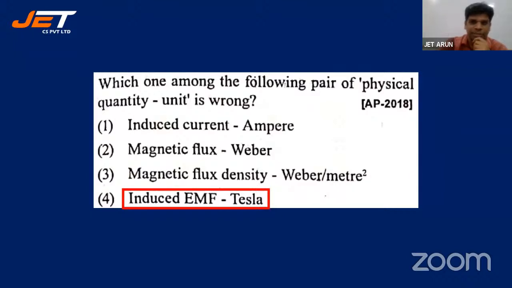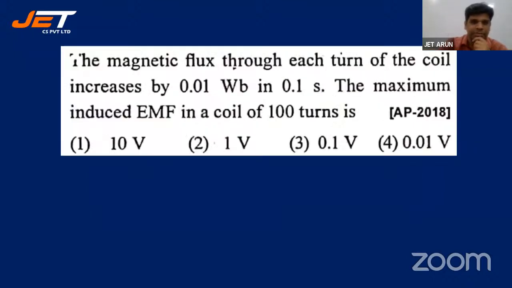All right, let's go for the next one. The magnetic flux through each turn of the coil increases by 0.01 Weber in 1 second. Sorry, in 0.1 seconds. The maximum induced EMF in the coil of 100 turns is.